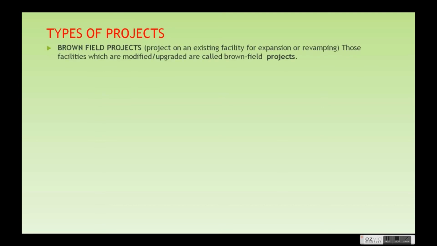So there are basically two major types of projects: brownfield projects and greenfield projects. A project that is going to be constructed on an existing facility for expansion or revamping of the existing facility is called a brownfield project. In brownfield projects we have to do some demolition of the existing facility, and then after that we have to upgrade the existing facility. Why do we need to go for brownfield projects?